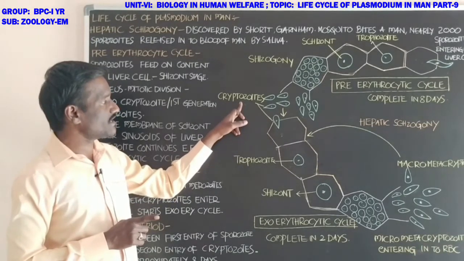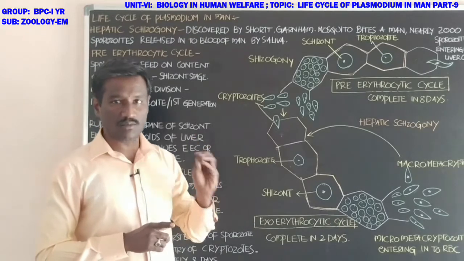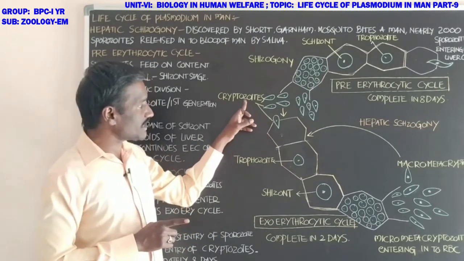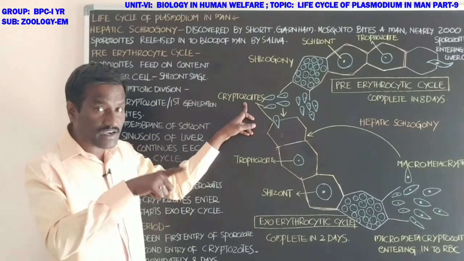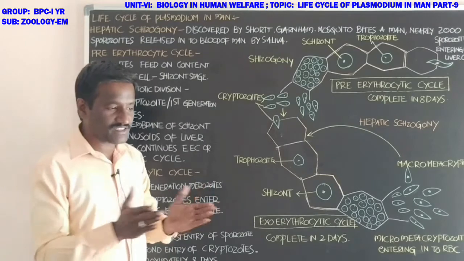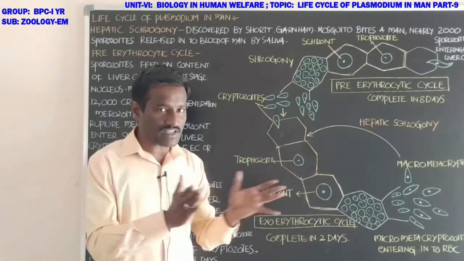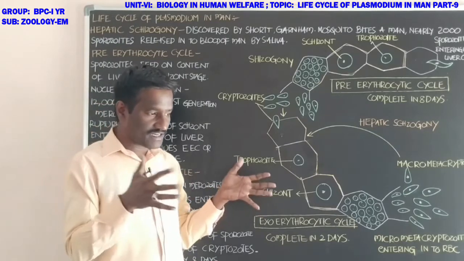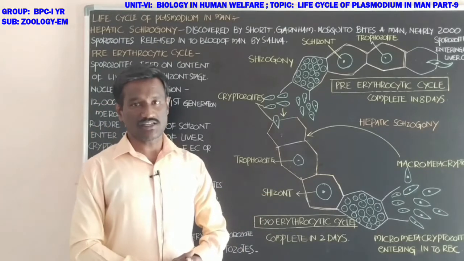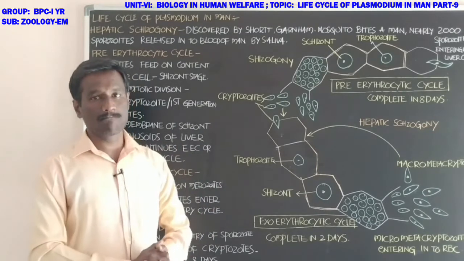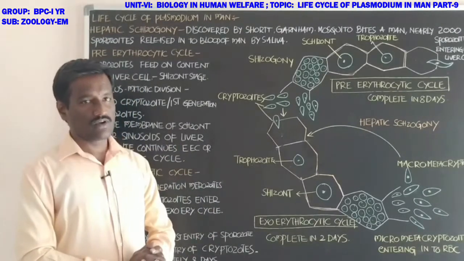Students, cryptozoites have two options. Firstly, they enter the sinusoids of the liver. Sinusoids are cavities or channels present between the liver cells, which allow the transfer of blood.